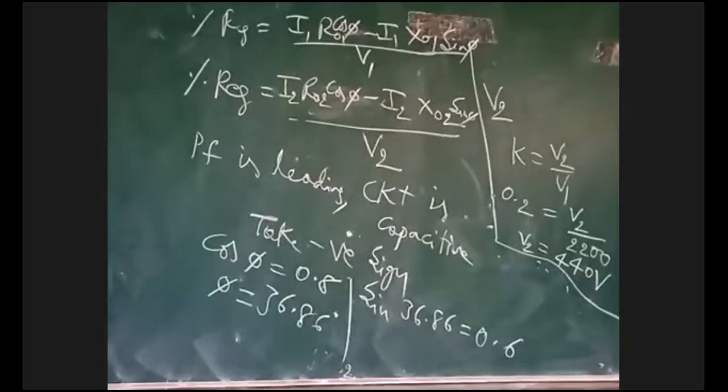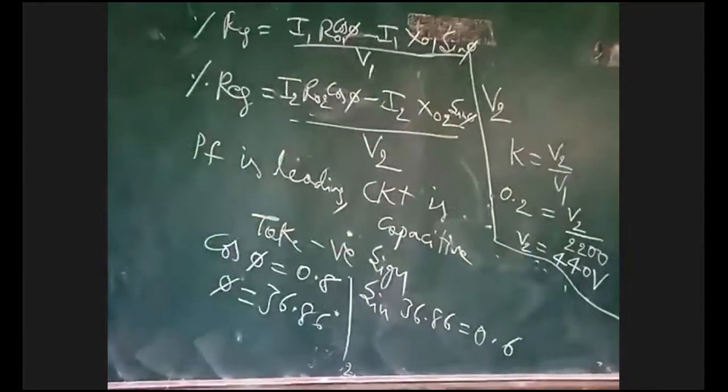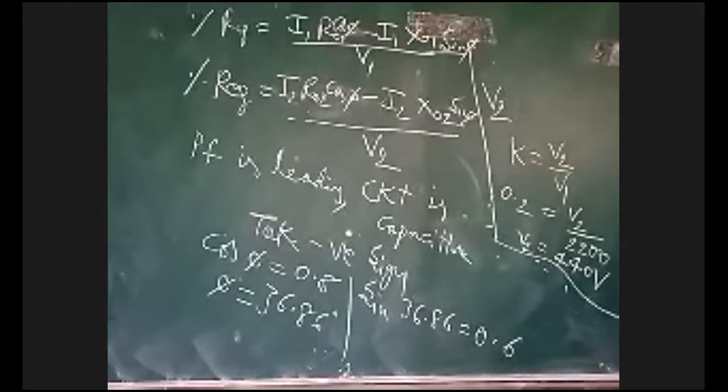Now if you want to find regulation, I want cos phi and sin phi. Now I know cos phi and sin phi. It is 36.87, okay. That is, sin phi is 0.6. Now I have to calculate the regulation. How can I calculate the regulation? See on the screen.